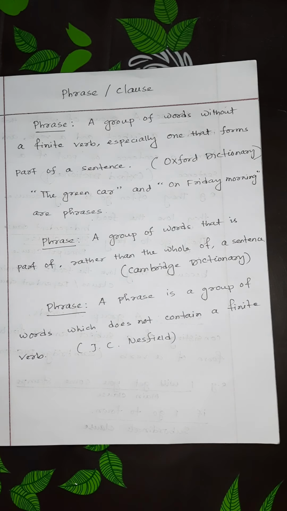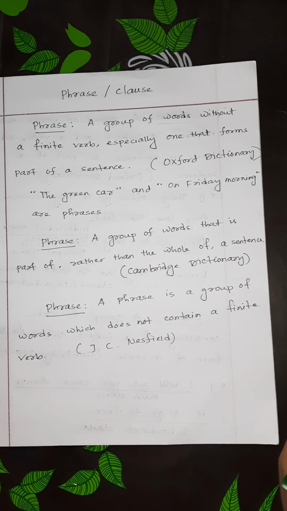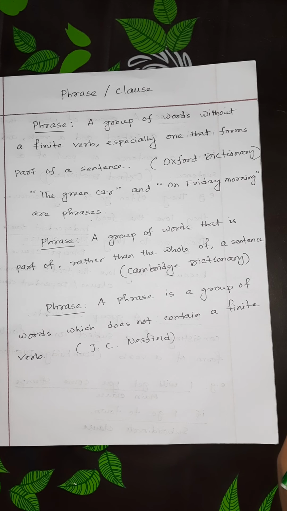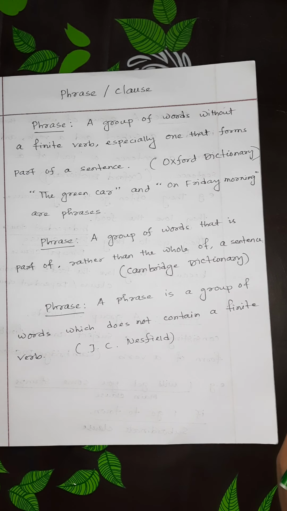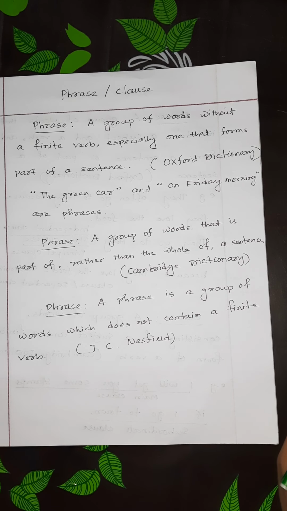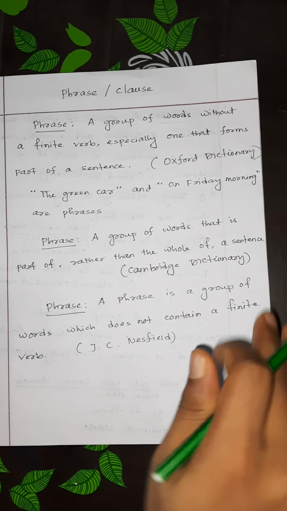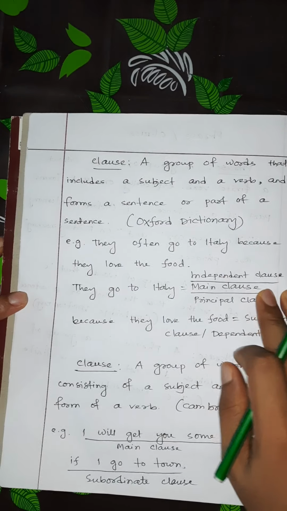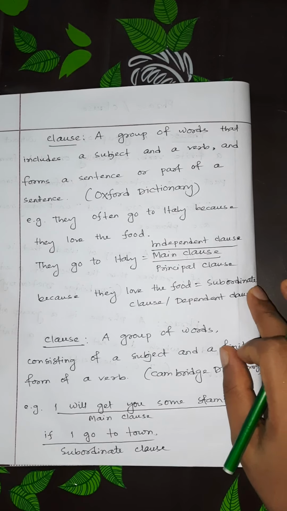So the basic thing that we can know is that a phrase is a group of words which will have no finite verb, but it can have non-finite verbs. And also in modern grammar, some grammarians use a single word as a phrase. So look at the next page. What is a clause? We'll distinguish later.